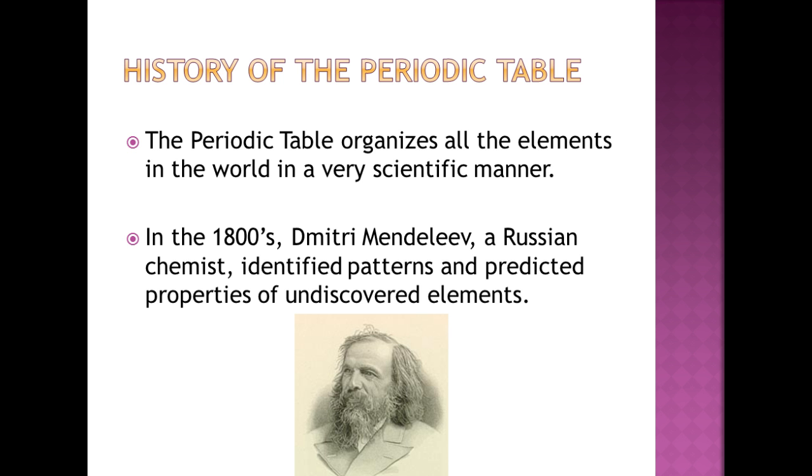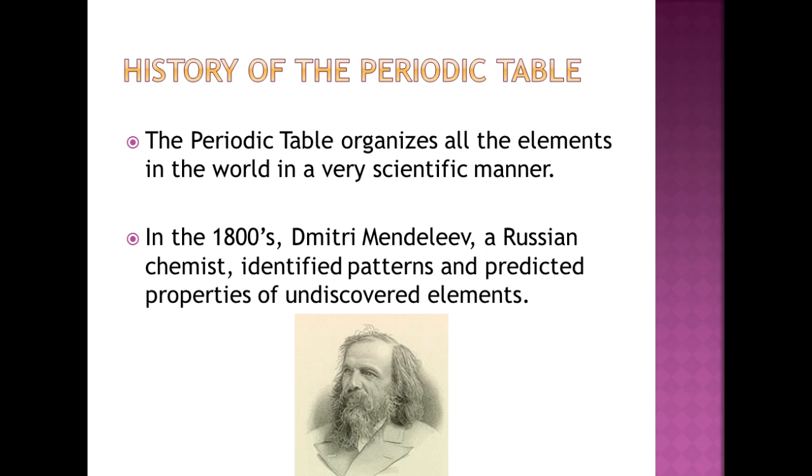And Dmitry Mendeleev was a Russian chemist. He was born in Siberia, but actually worked in St. Petersburg. And he became famous not because he identified patterns and predicted properties of undiscovered elements, because actually several other people did that.